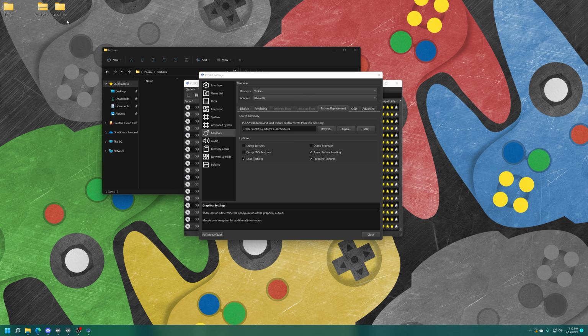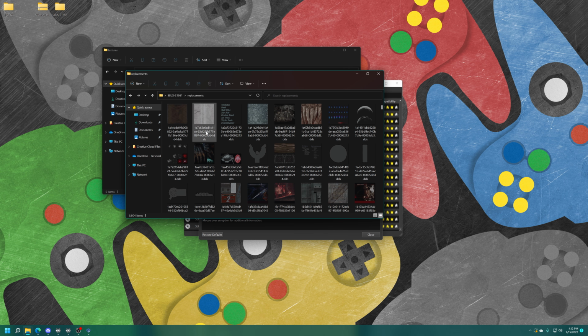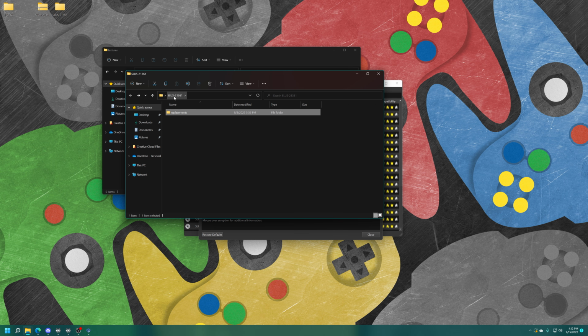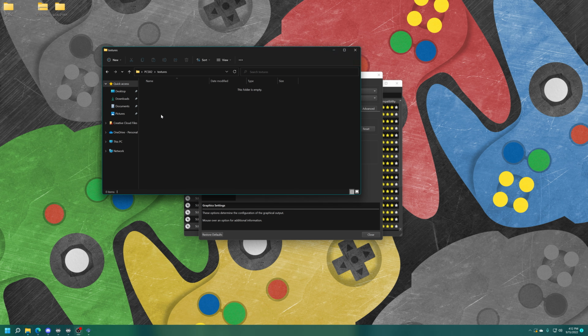When the process is done, you should be left with a folder that is using the code of the game that you are trying to use the textures on. Inside that folder, it might just be a ton of textures, or it might have a folder named textures as well. If you open it up and there's another folder with the source or the game code name, that's the folder you want to drag into your texture folder. So I'm just going to drag this in. And there's my HD texture pack for Devil May Cry 3 Special Edition.